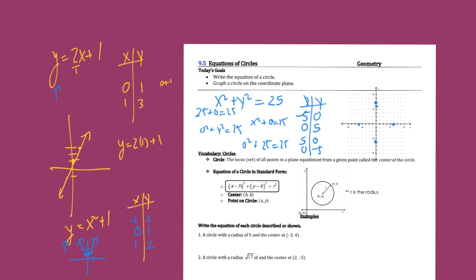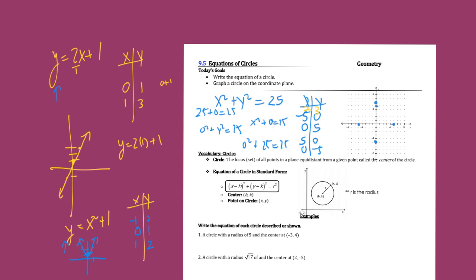Now, if you get really creative, there are actually some numbers other than 5s and 0s that will work. What do you mean? Well, what if x is 2 and y is 3? Let's just see if that works. No, that doesn't work. Oh, it's going to be 3 and 4.